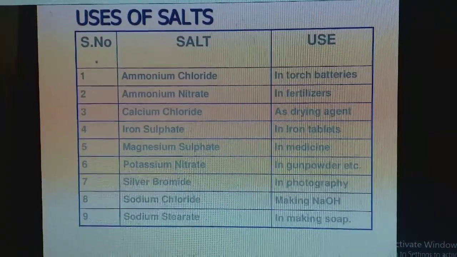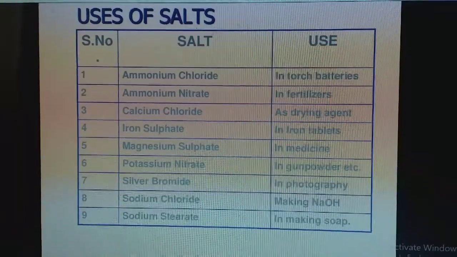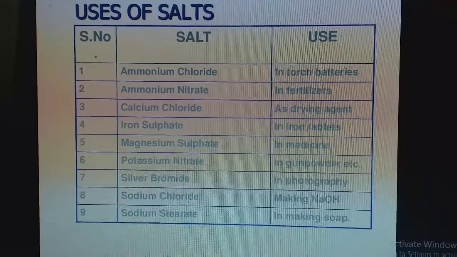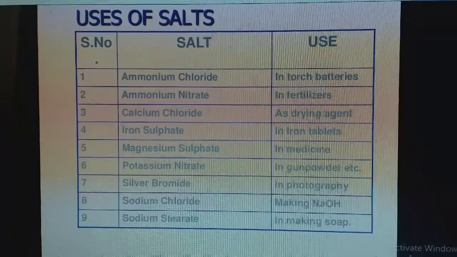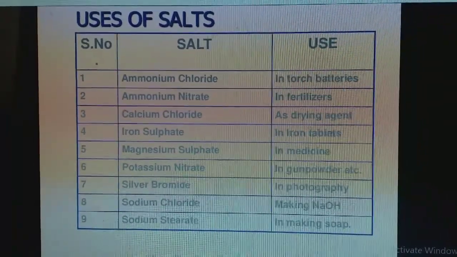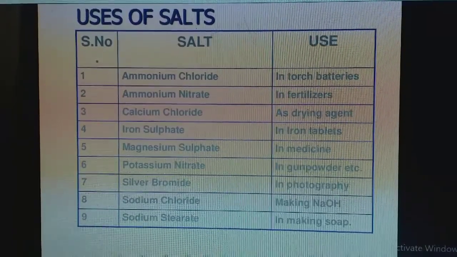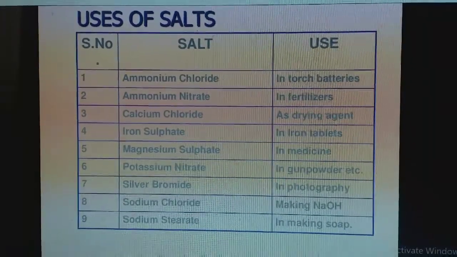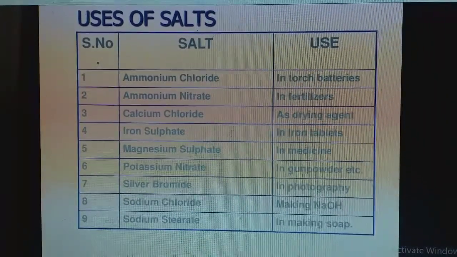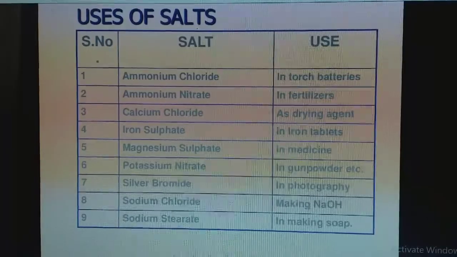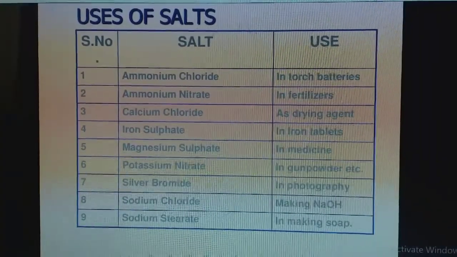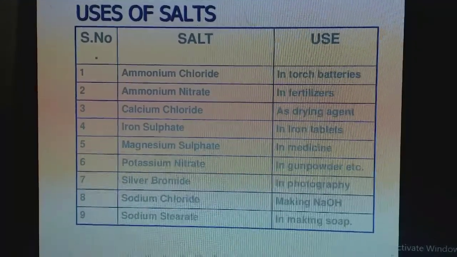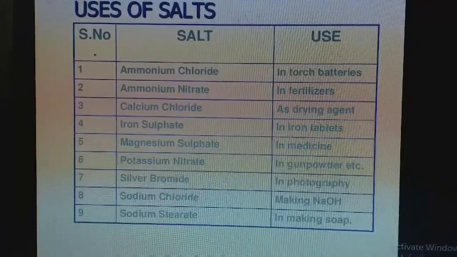And these salts have wide applications. For example, ammonium chloride is used in torch batteries. Ammonium nitrate is used in fertilizers. Calcium chloride is used as a drying agent. Iron sulfate is used in iron tablets. Magnesium sulfate is used in medicine. Potassium nitrate is used in gunpowder. Silver bromide is used in photography. Sodium chloride is used for making NaOH. Sodium stearate is used in making soap.